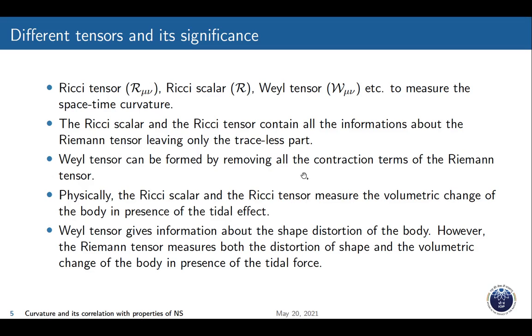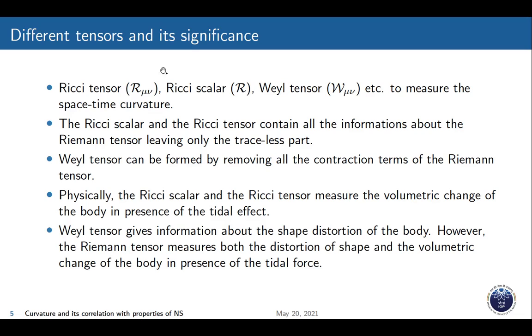Then I will talk about the different tensors and their significance. Mainly the Ricci tensor, Ricci scalar, Weyl tensor, etc., measure the space-time curvature. The Ricci tensor and Ricci scalar contain the information about the Riemann tensor, leaving only the traceless parts, and the Weyl tensor can be formed by removing all the contraction terms of the Riemann tensor.